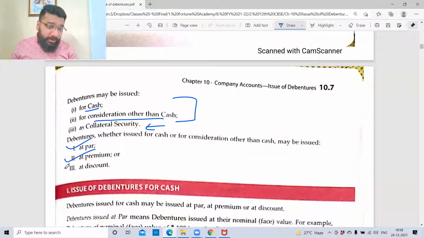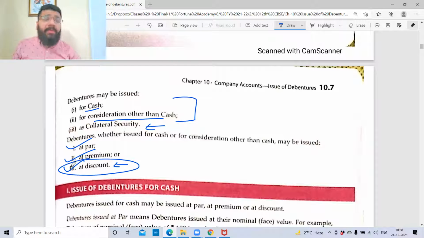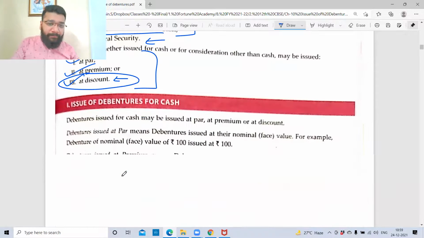But here, boss, right from the very beginning, debentures are allowed to be issued at discount. And today we'll see the accounting treatment of this. Very, very important. And definitely this aspect only, you will get a lot of questions. Debentures cannot be simultaneously issued at premium and discount both. Not possible. Either it can be at premium or it can be at discount or it can be at par. So all the three are mutually exclusive. Clear with this point? Okay.